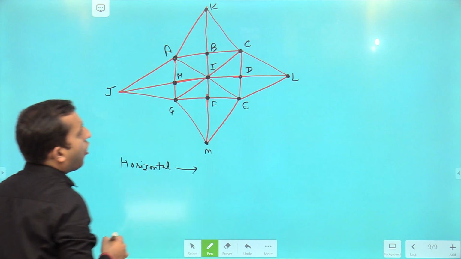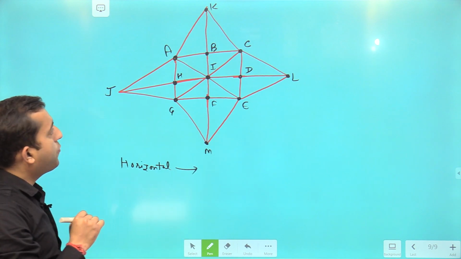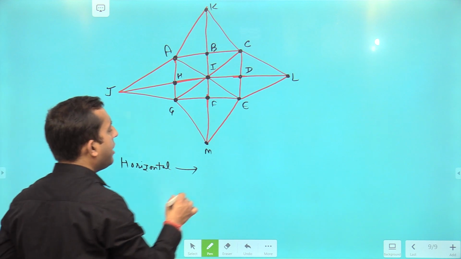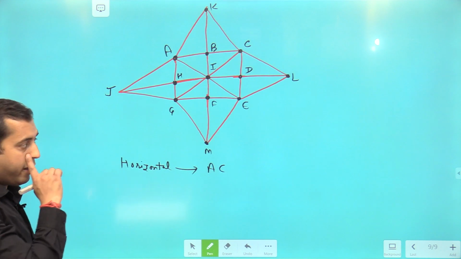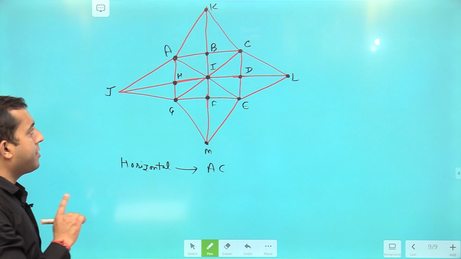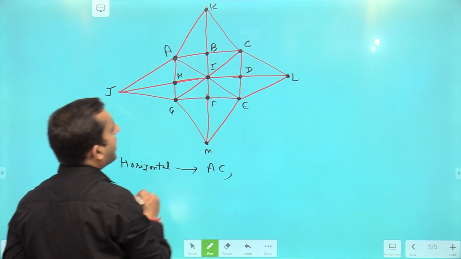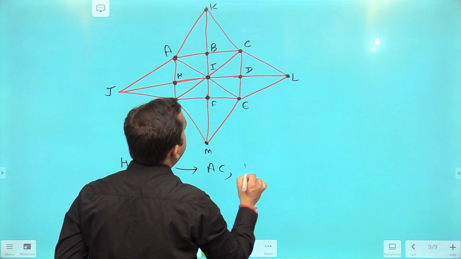Let's see. If you pay attention to line ABC, ABC is only a single line. I am representing this by AC. After it, the second horizontal line is JHIDL.